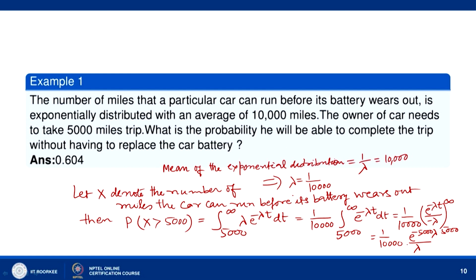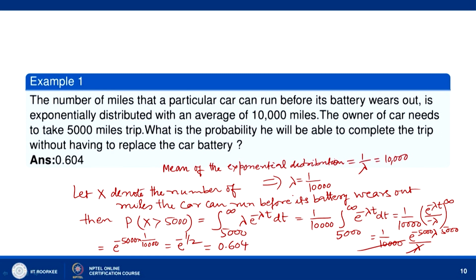Now, lambda is 1 by 10,000, so this lambda and this 10,000 will cancel, and we get e to the power minus 5000 lambda. This is equal to e to the power minus 5000 into 1 by 10,000, which is e to the power minus half. E to the power minus half comes out to be 0.604.